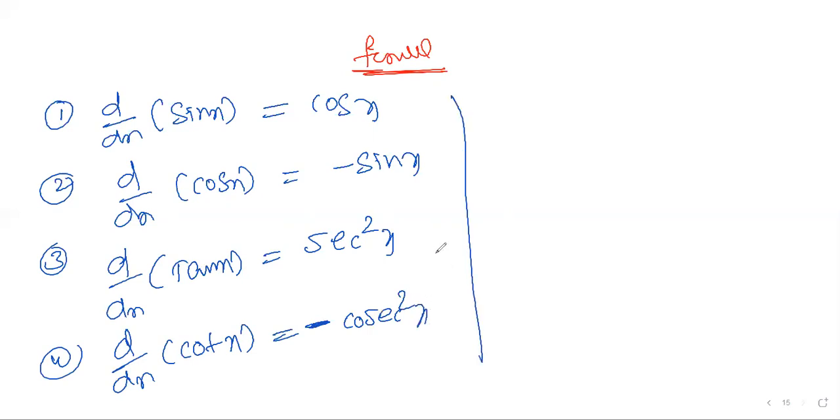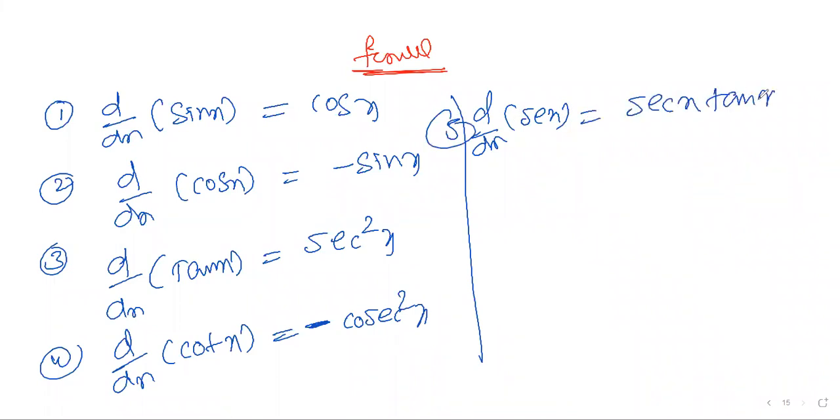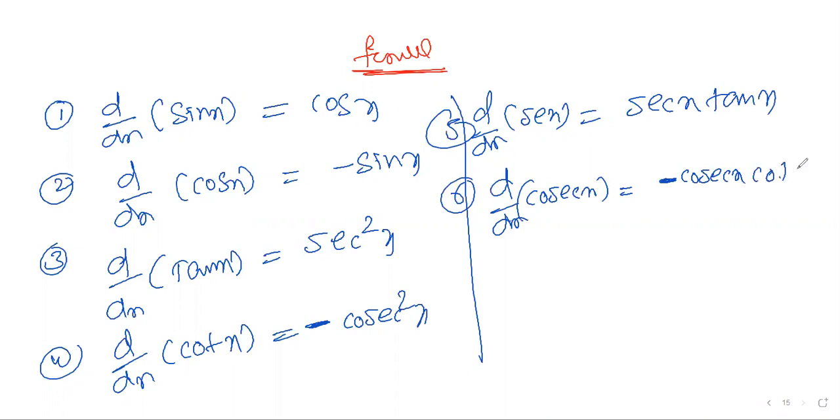Okay. Next, d by dx of secant x, fifth one, is secant x tan x. Sixth one, d by dx of cosecant x, the answer is minus cosecant x cot x. Here the thing is, when cos x comes, you'll get minus. When cot x comes, you get minus. When cosecant x comes, you get minus.